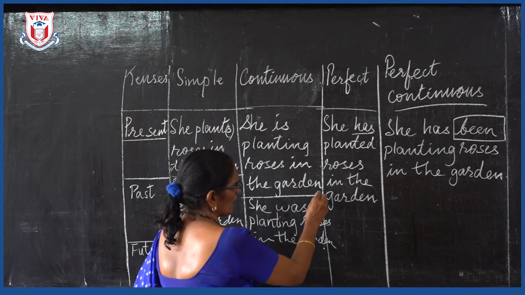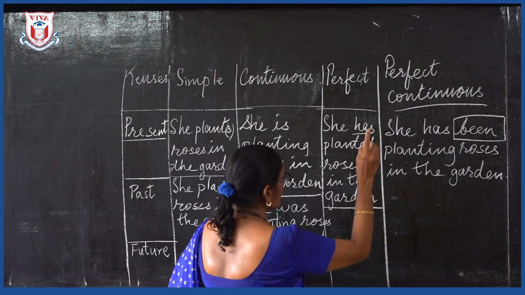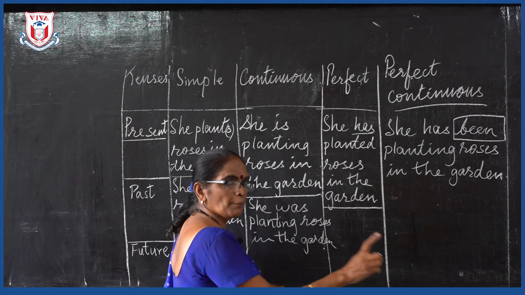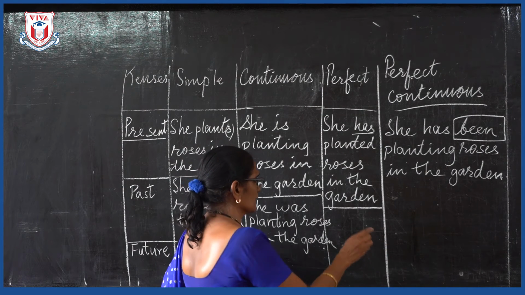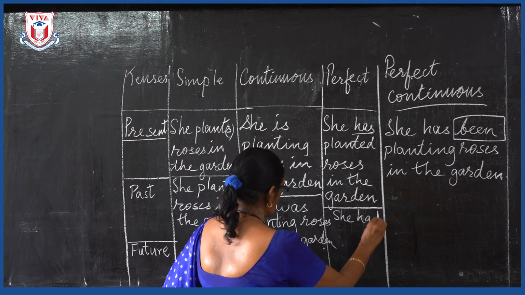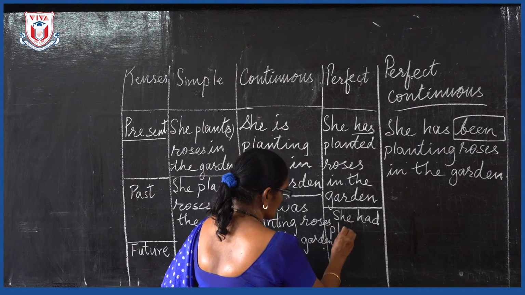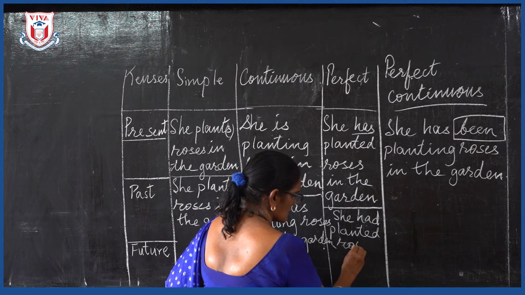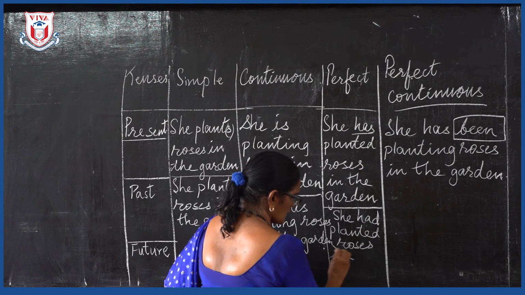Now the same thing, how will I write it in the past perfect tense? Remember, perfect and past. You have to remember perfect past means had. So you will write she had planted. She had planted roses in the garden.